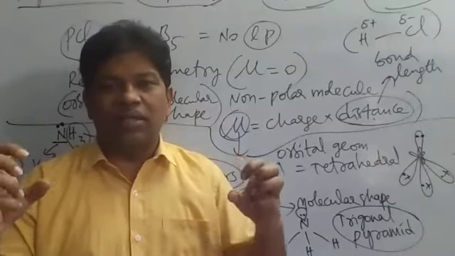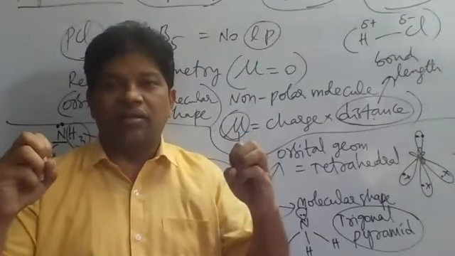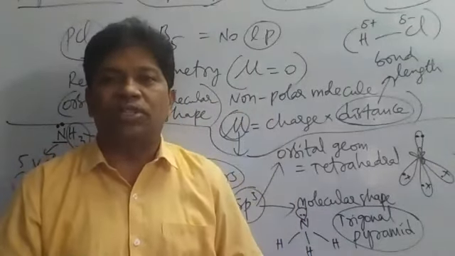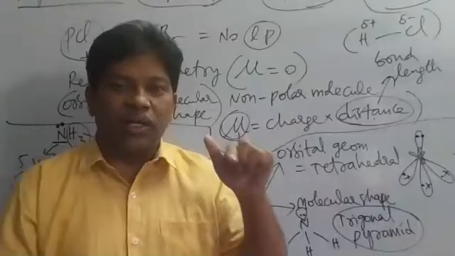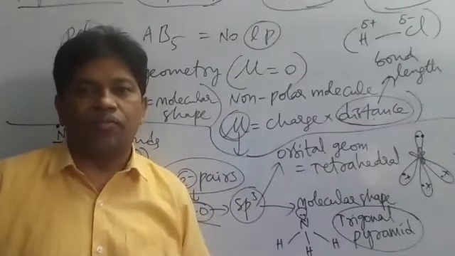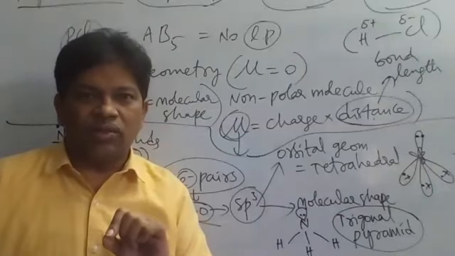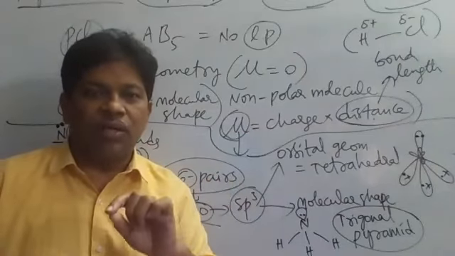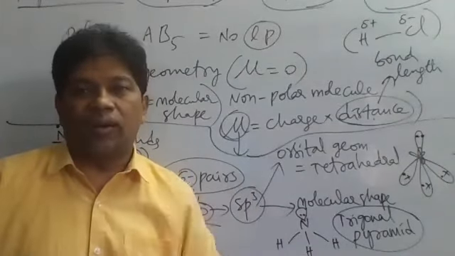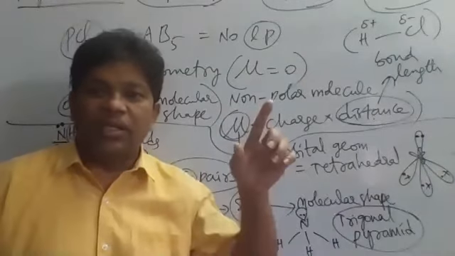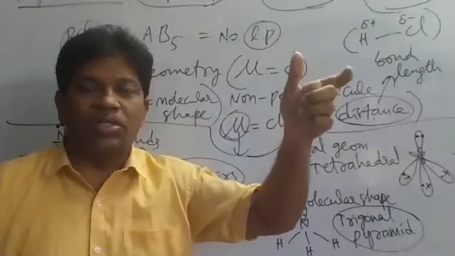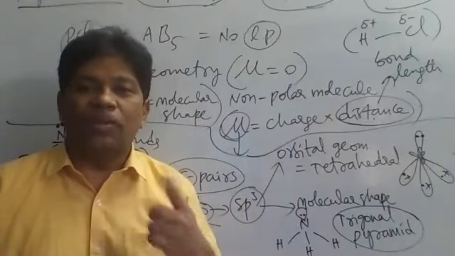So in this case, the atomic orbitals containing unpaired electrons as well as paired electrons all will be involved in the combination process. But in VBT, only unpaired electrons will be involved, that means only half-filled orbitals. In VBT, half-filled atomic orbitals only will be involved, whereas in MOT, orbitals with paired electrons, fully filled orbitals, also will be involved. And the second difference is that in VBT, only the orbitals of the valence shell, the outermost orbit, will be involved in the overlapping process.